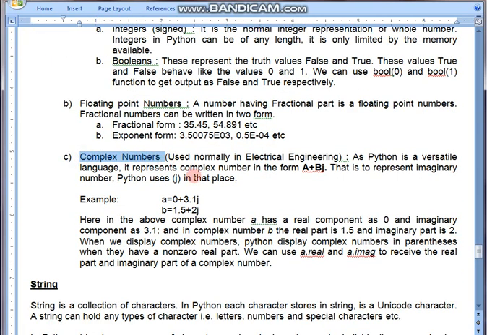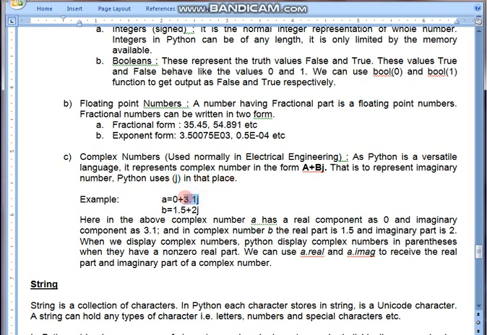Complex data is what? It is used normally in electrical engineering. As Python is a versatile language, it represents a complex number in the form a plus bj. The complex number has to be written in this form: the real part as well as the fractional part with j. This j represents the imaginary number, Python uses j in that place.